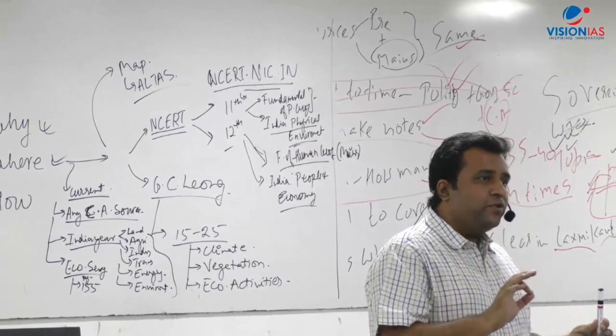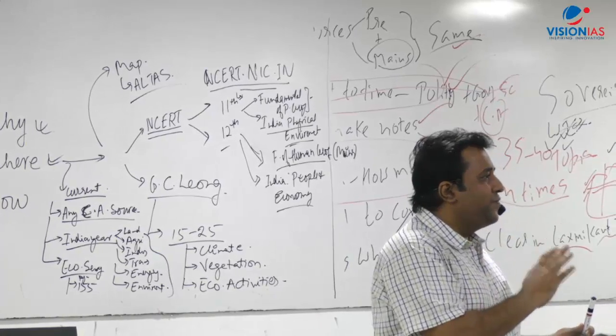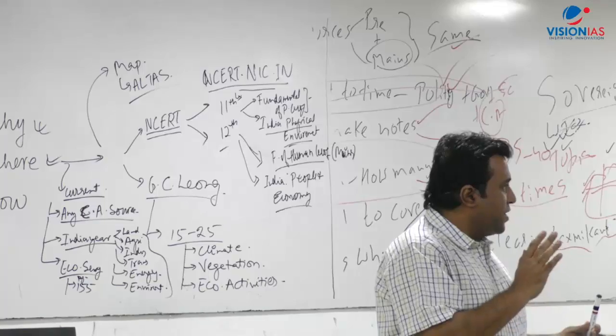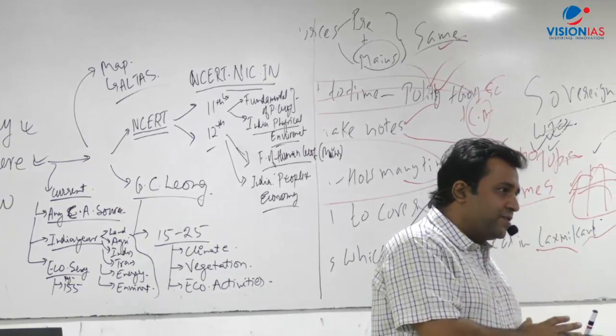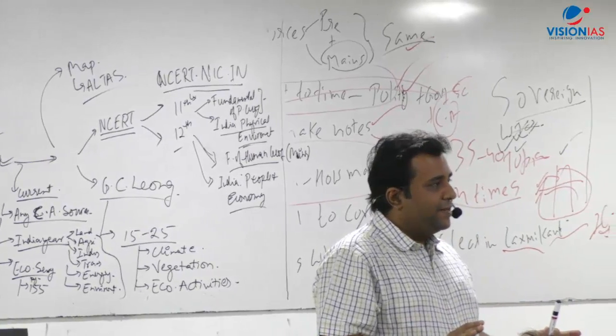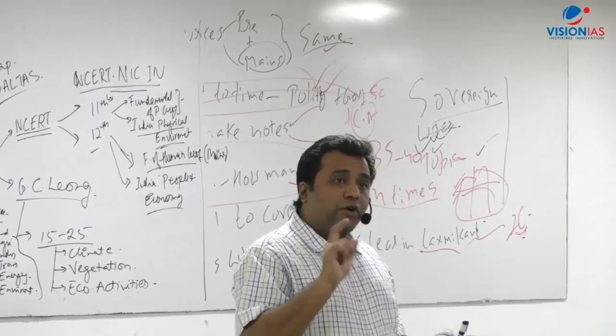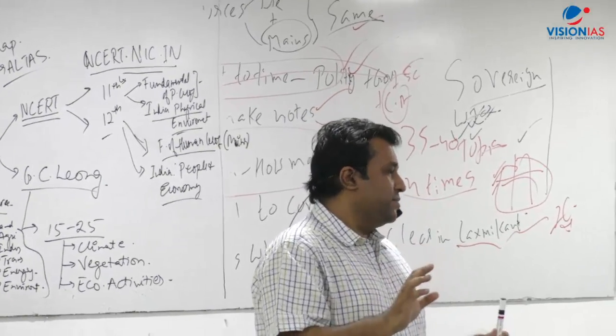And which questions do you look for? Starting from last year's question, you go backward for 5 years. If you are able to make yourself comfortable with those 5-7 years of questions, that's good enough. And they give you a hint of what to pick and what to drop. That is the best driver.